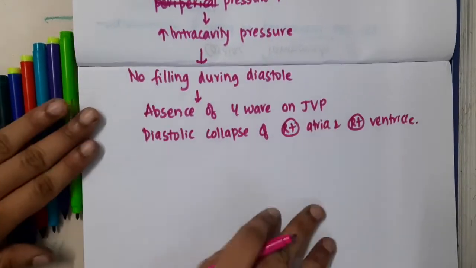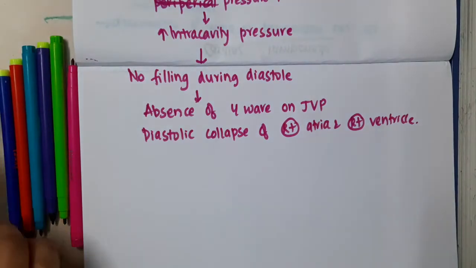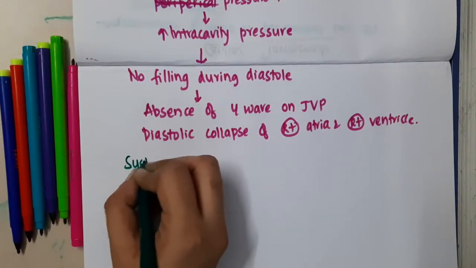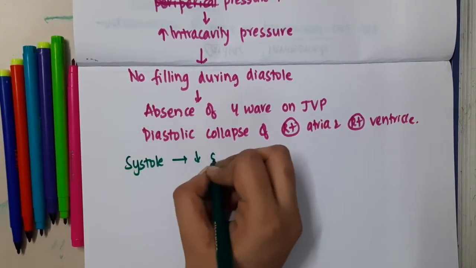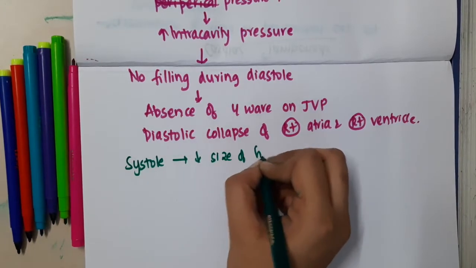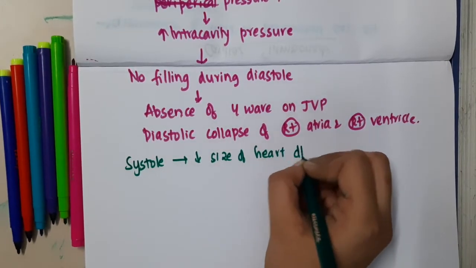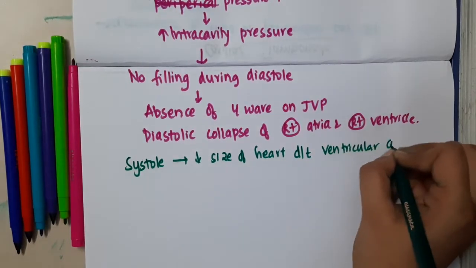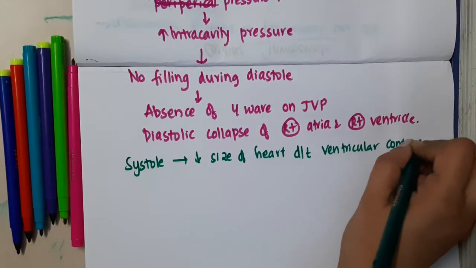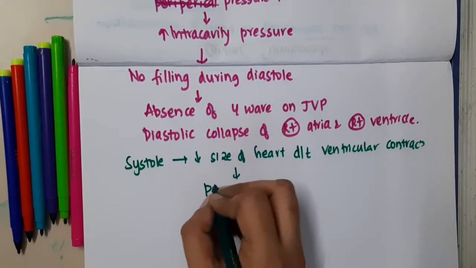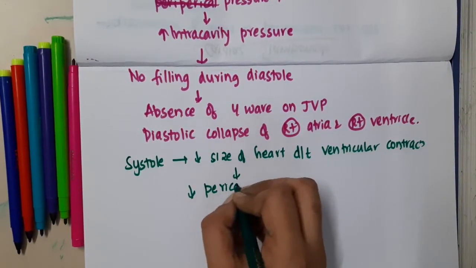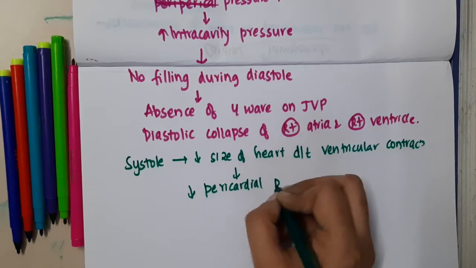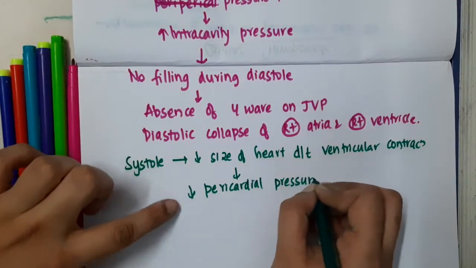Okay, so this is in diastole. Now what happens in systole? In systole, there is a decrease in size of the heart. Why? This is due to ventricular contraction. Due to ventricular contraction, the size of the heart decreases. This will decrease the pericardial pressure.